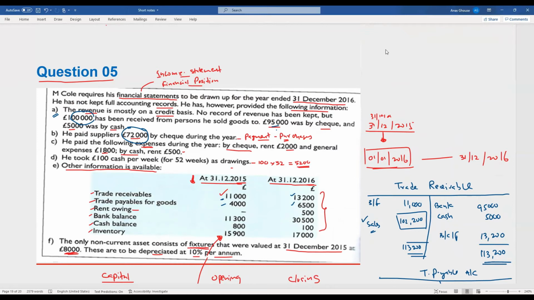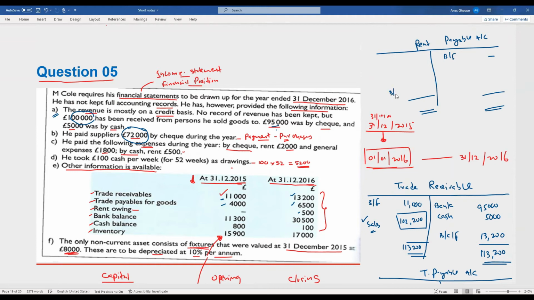So let's draw up the rent payable account. There is no opening payable. So therefore, balance brought forward, opening balance is 0. However, there is rent payable of 500.